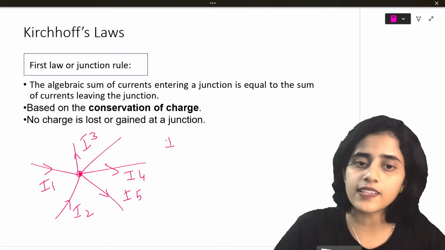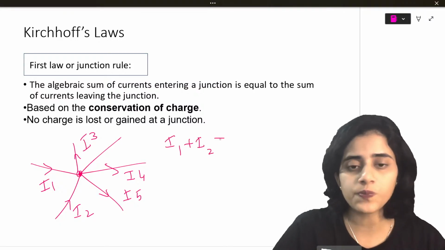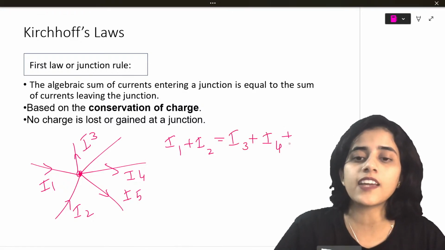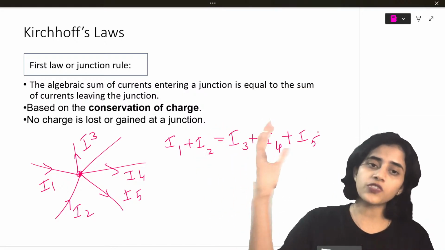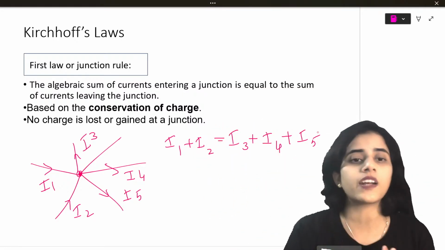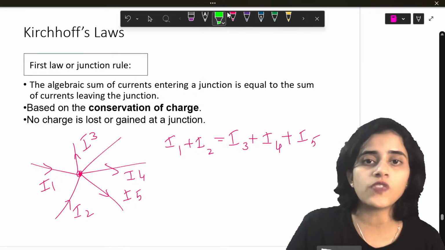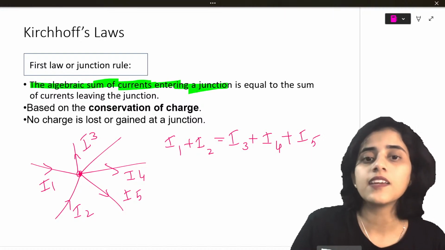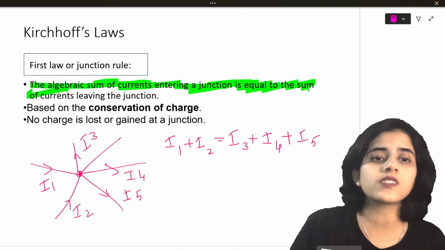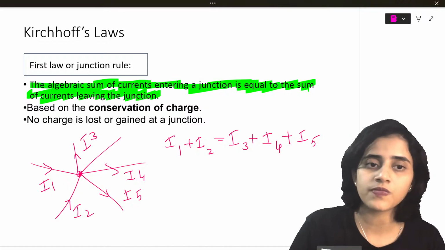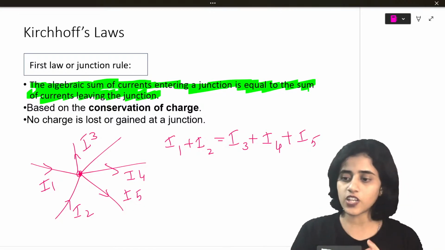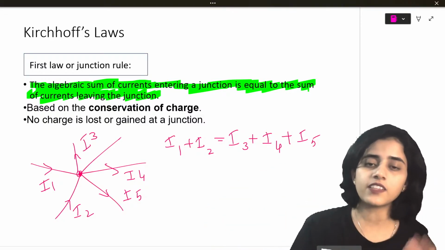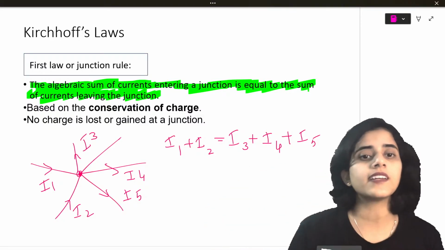Now, the currents coming in, which is I1 plus I2, will be the same as the currents going out, which is I3 plus I4 plus I5. So the amount of current coming in is equal to the amount of current going out. That is Kirchhoff's junction rule. It also means the algebraic sum of currents entering a junction is equal to the sum of currents leaving the junction. All the currents entering the junction will leave the junction.